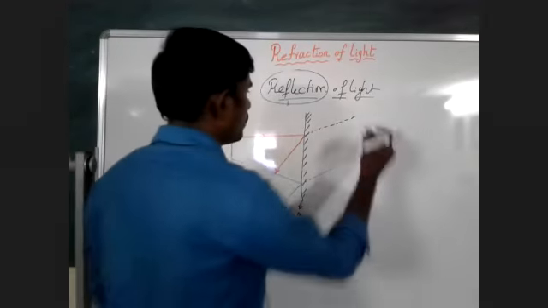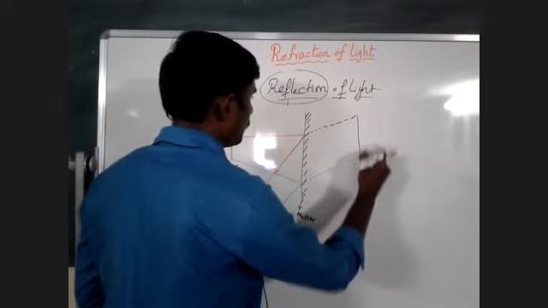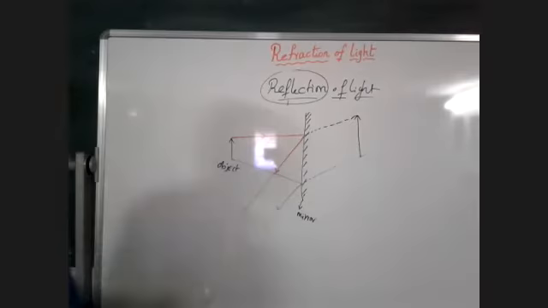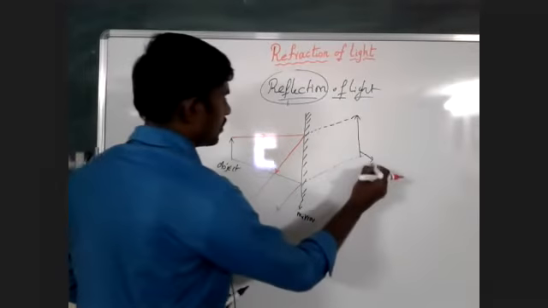When you join these two, here you get an image of this object.